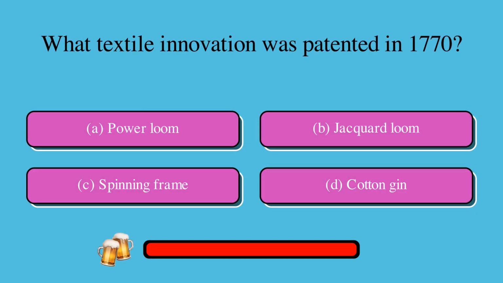What textile innovation was patented in 1770? Is it A. power loom, B. jacquard loom, C. spinning frame, or D. cotton gin? The correct answer is C. spinning frame.